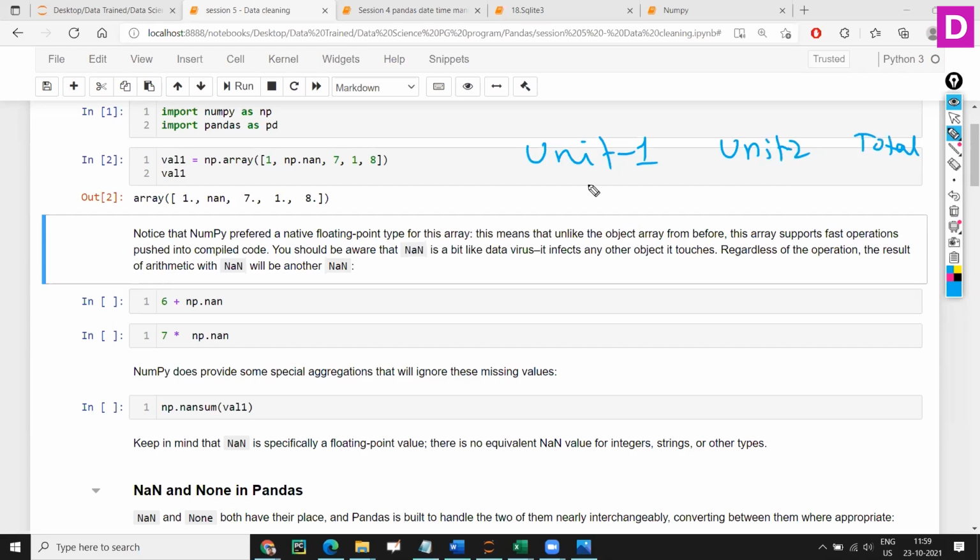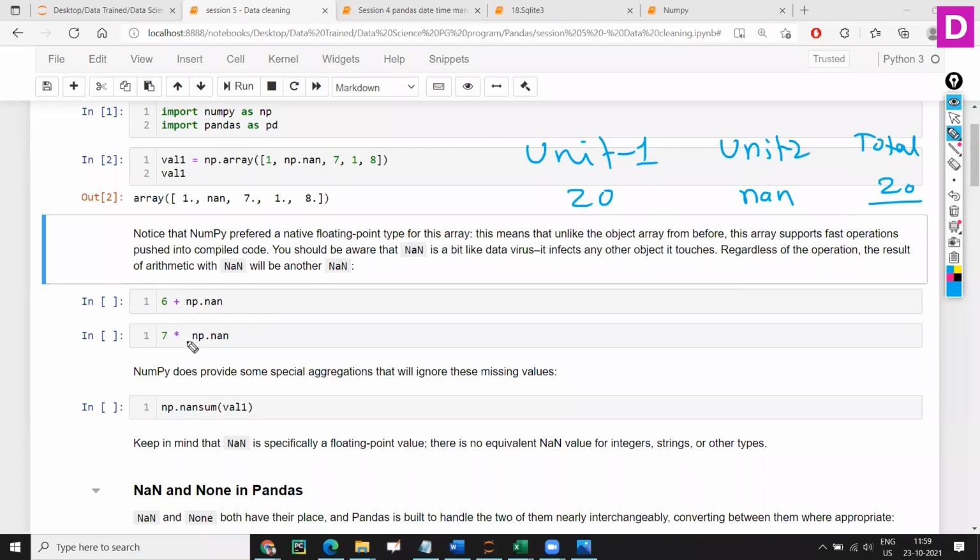Let's assume a student attended the first unit and did not attend the second unit, so it is going to be NAN. But I wanted to have the total marks, right? So unit 1 plus unit 2, will I be able to do that? So 20 plus NAN. Ideally I'm expecting 20 here, but if I try to add unit 1 plus unit 2, what is going to happen? Will it work or not? That is what I was trying to understand here.